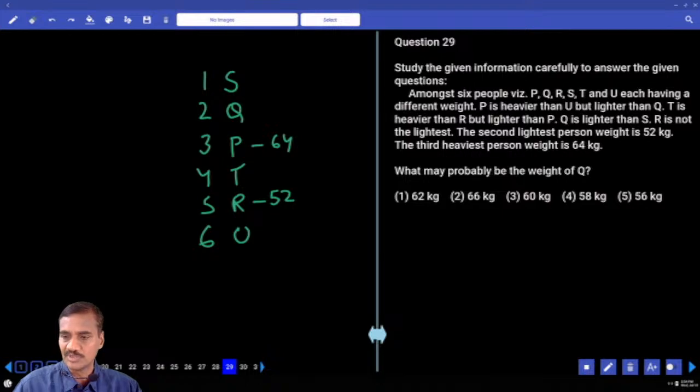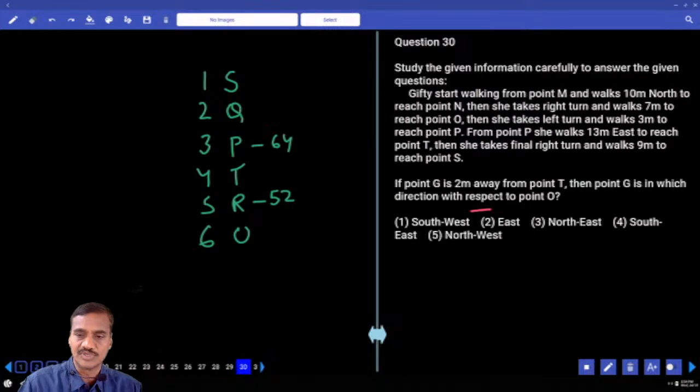And what may be the possible weight of Q? More than 64, and that is 66, choice 2, question 29. Then next one, 32.